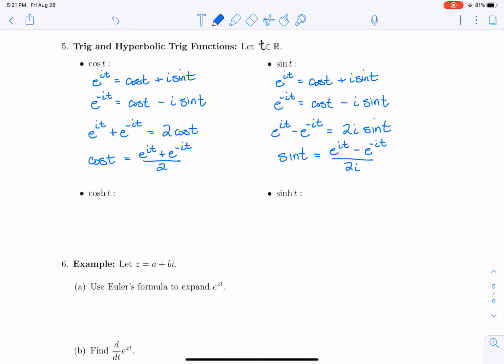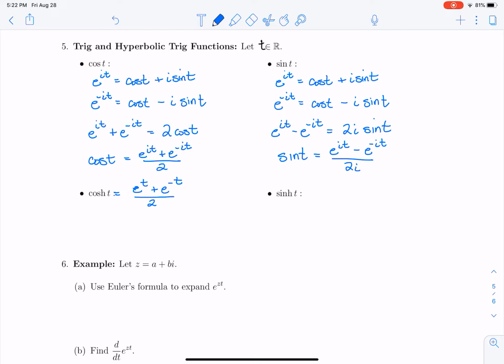Now it turns out that there are two more related functions. They're the hyperbolic trig functions. One is called cosh, or hyperbolic cosine. It's defined to be e to the t plus e to the minus t, over 2.